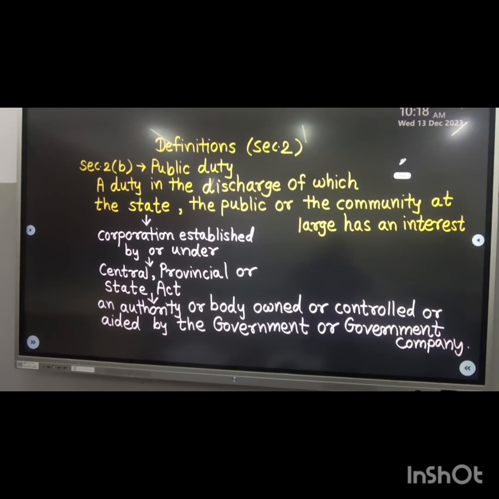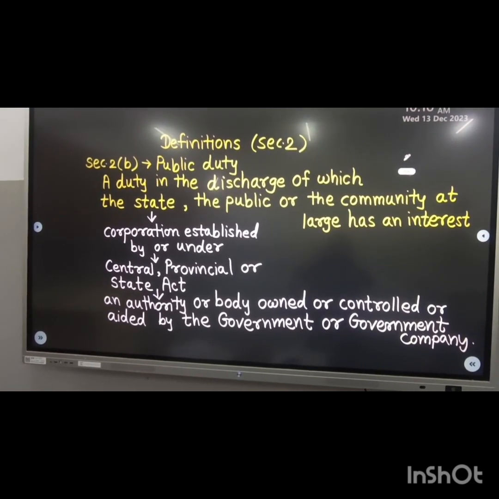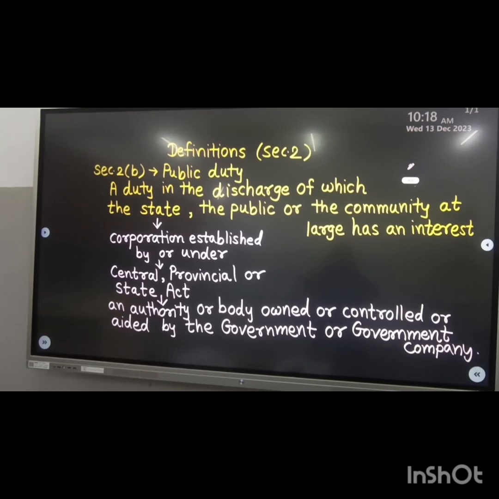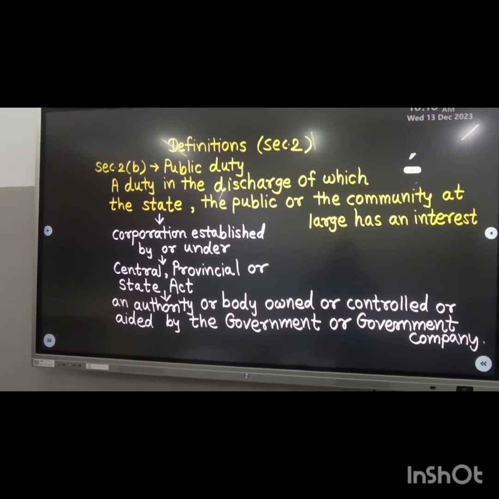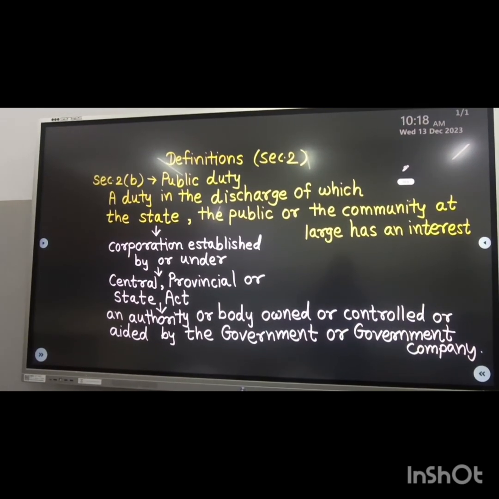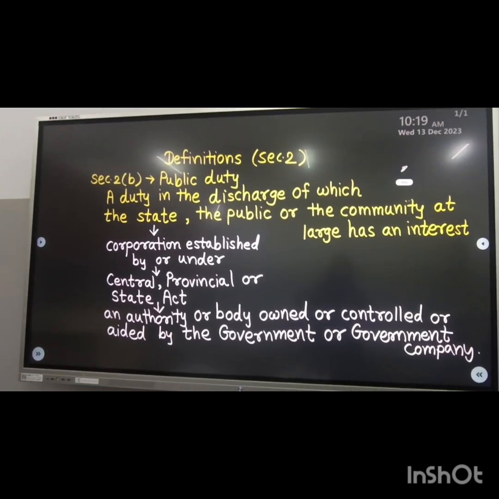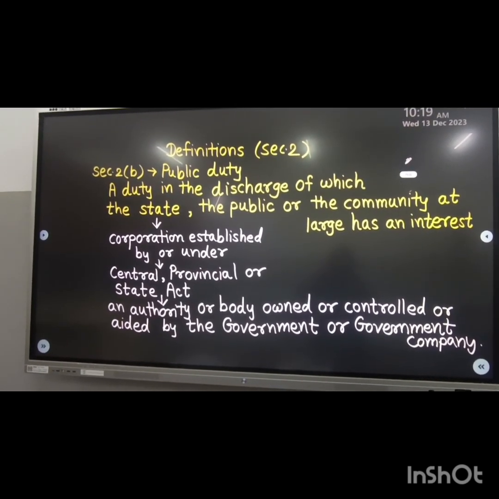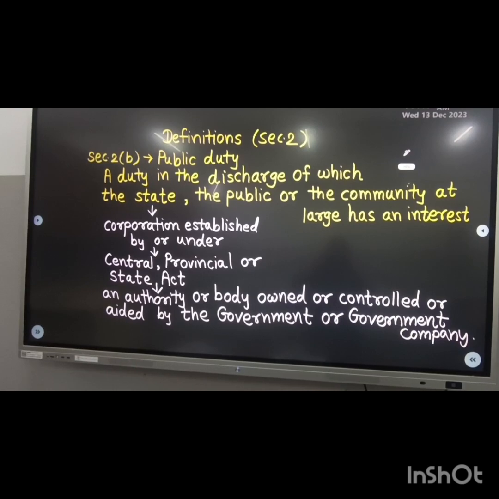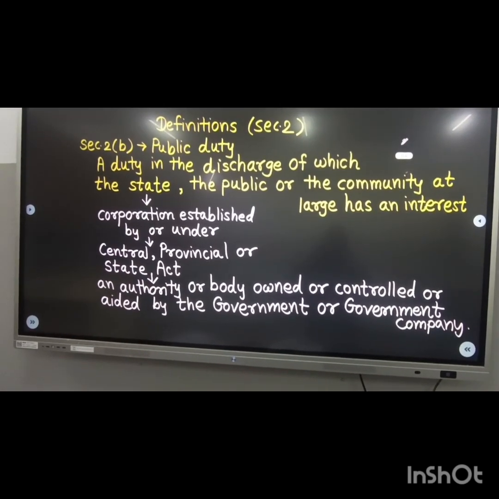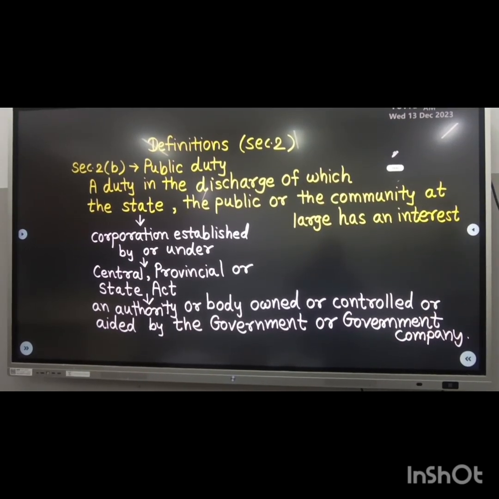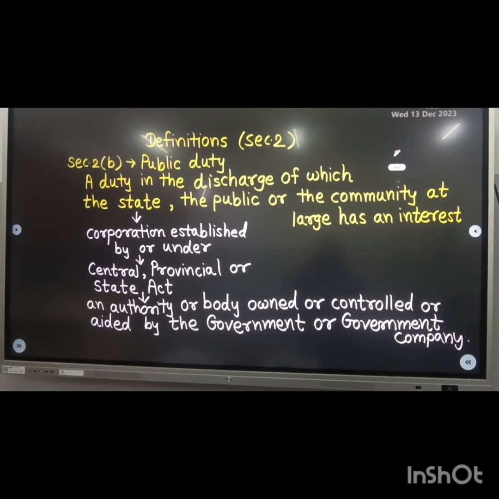The state includes a corporation established by or under a central, provincial or state act, or an authority or body owned, controlled or aided by the government, or a government company. This is the way of remembering the definition, and it is easy to remember the pointers. But in the examination you have to write it in sentence format.